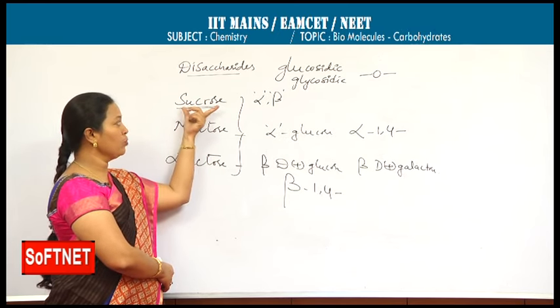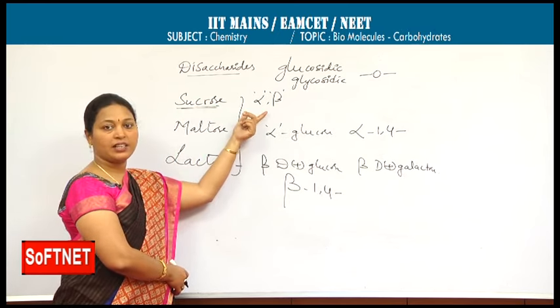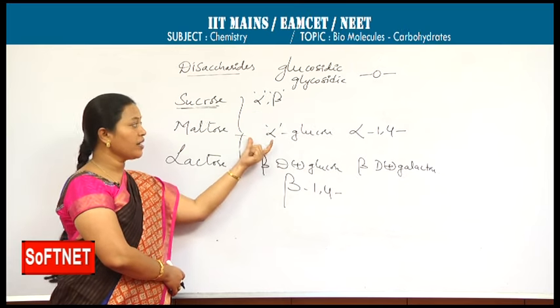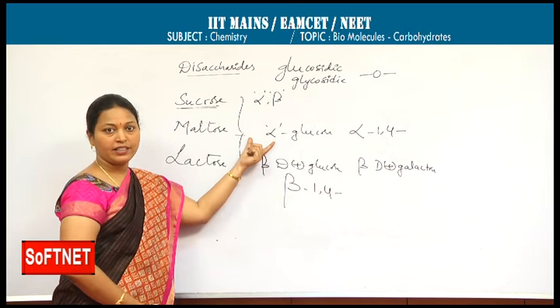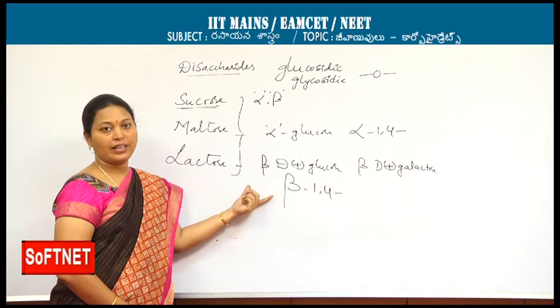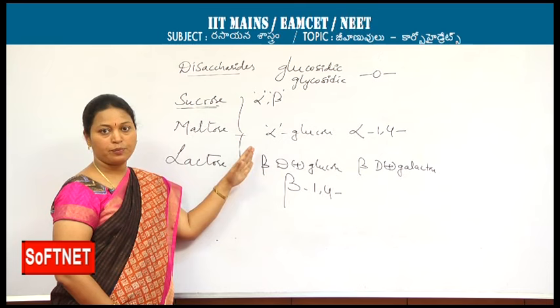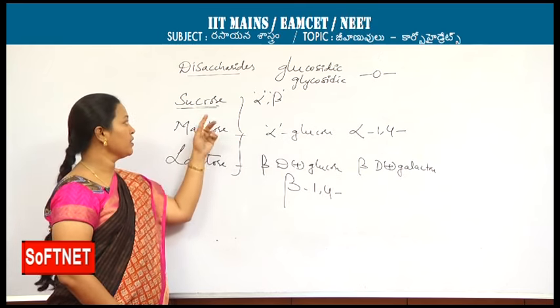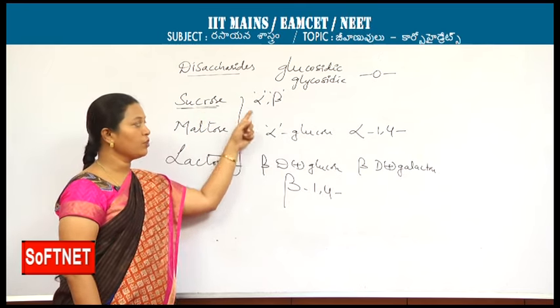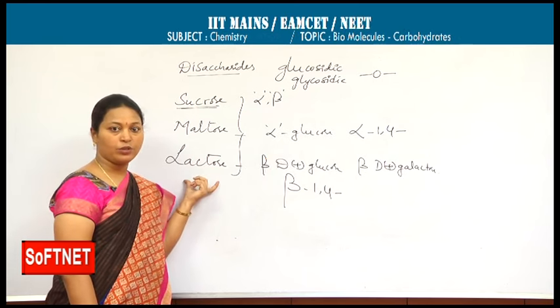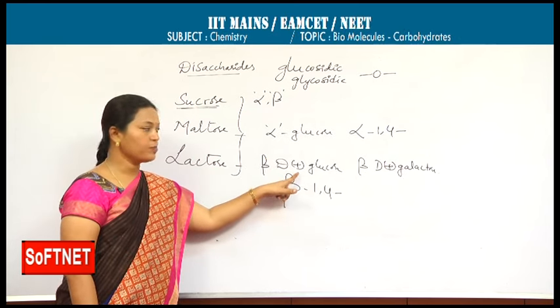Between the monosaccharides of sucrose, alpha beta glycosidic linkage. Here, alpha 1,4 glycosidic linkage. Here, beta 1,4 glycosidic linkage. Of course, in these, glucose units are present. You have to be particular that in sucrose and maltose, alpha glucose units are present, but in lactose, beta glucose is present.